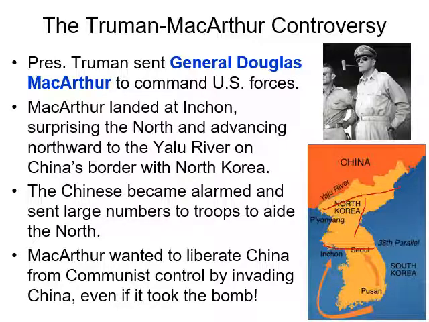And as this happened, General MacArthur and others, but mainly General MacArthur, wanted to keep fighting and get back China from the communists, and he even thought that using nuclear weapons would be a good idea. So his goal was to not just take back North Korea, but also to take back China from the communists, even if that took an atomic bomb.